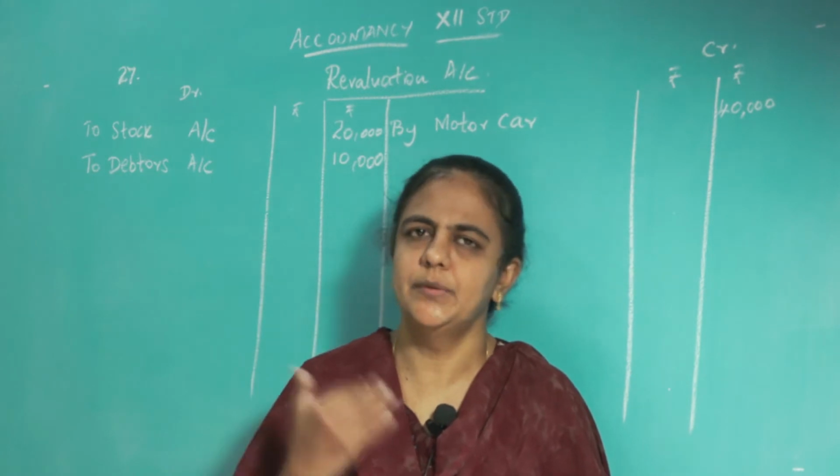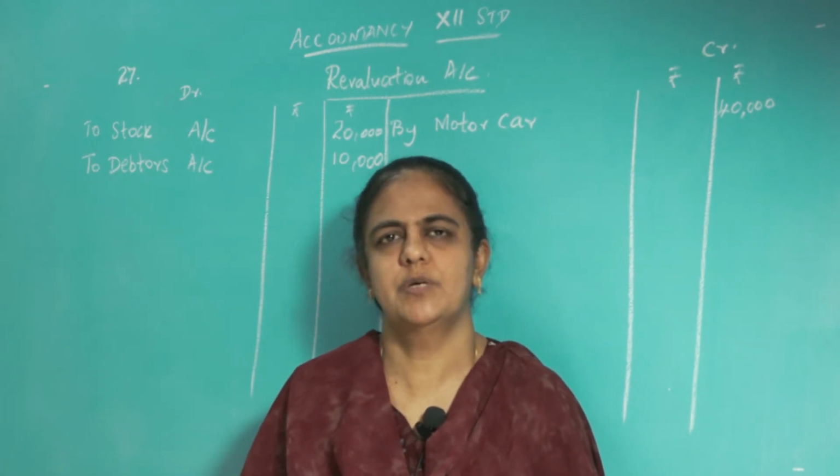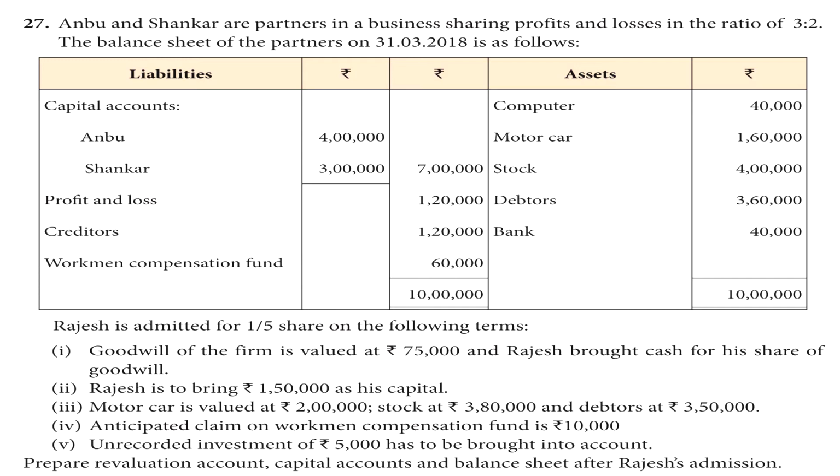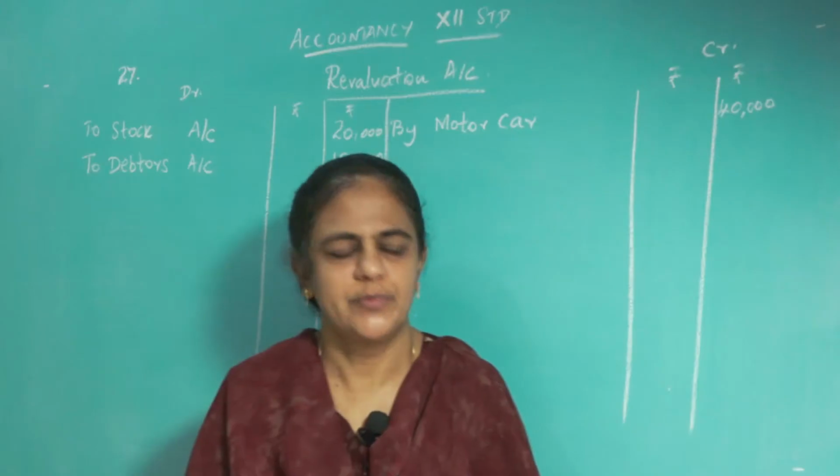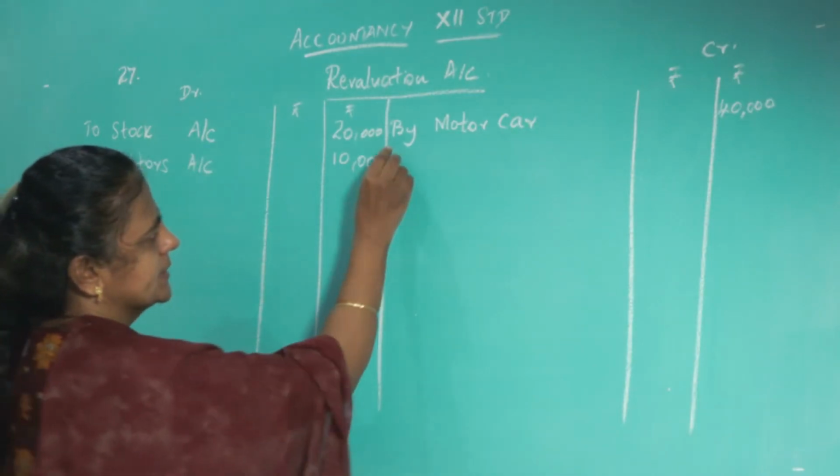Okay. Then you see the next one, the last adjustment. What is the last adjustment? Unrecorded investment of rupees 5,000 has to be brought into account. Unrecorded investment. Investment is an asset. It's unrecorded, it is not there. Now only you are going to add. So, it is profit. Unrecorded investment is a profit.